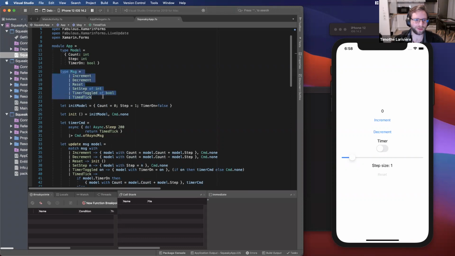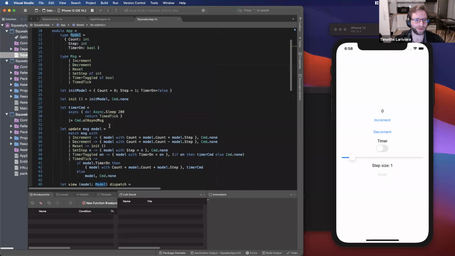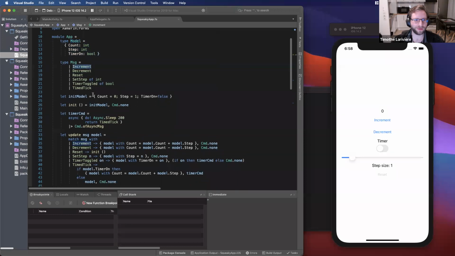Then we have the messages, which describe what will happen in our application. Only those are allowed to have an impact on the state. So when I click on the increment button, it will send an increment message that will increment our count, which changes the value displayed on top of it.